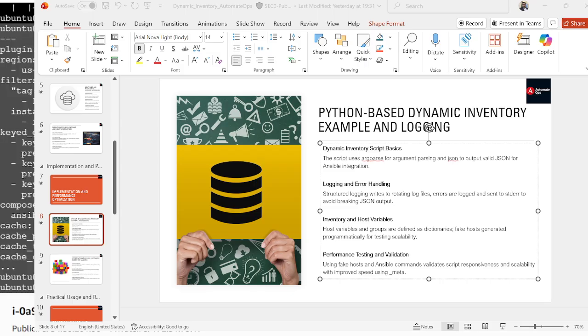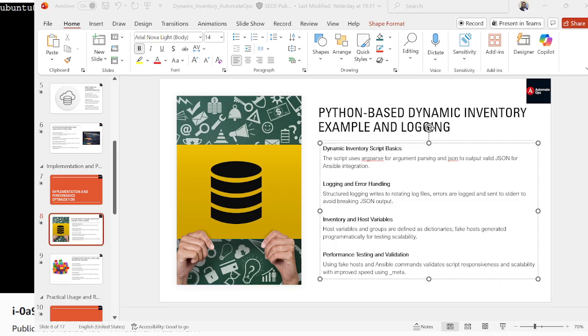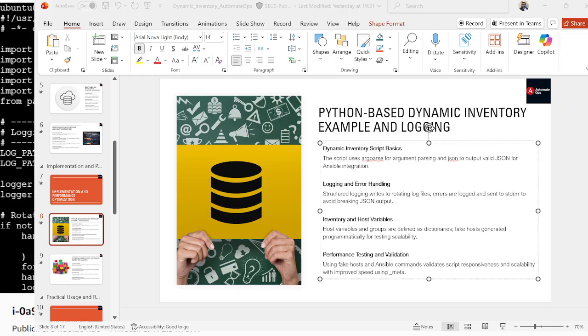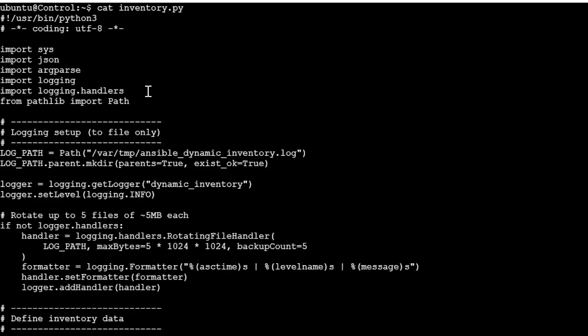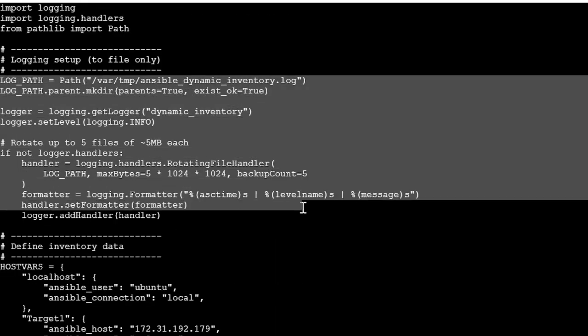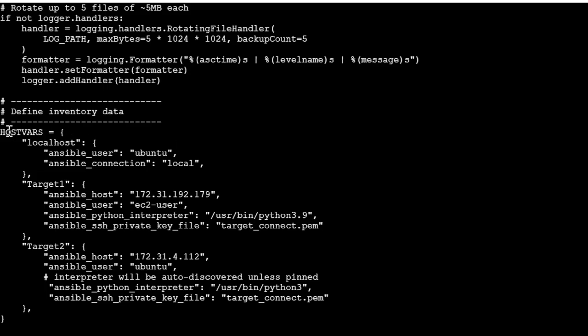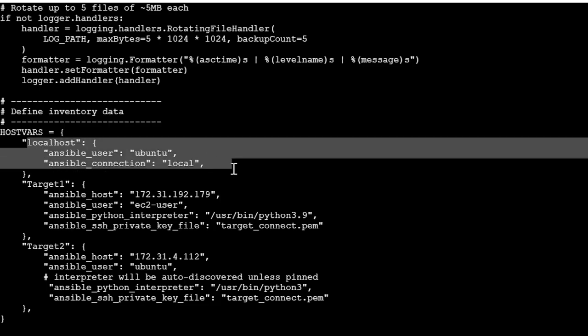Okay, so let me show it. Here we are. If you are seeing the screen, this is an example. I have created an inventory script in Python. Then I'm logging all this information here, and then I'm defining the inventory data. Here we have defined three servers. This localhost is like our earlier example.